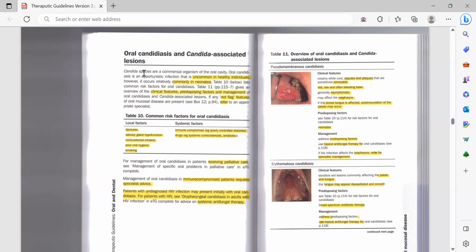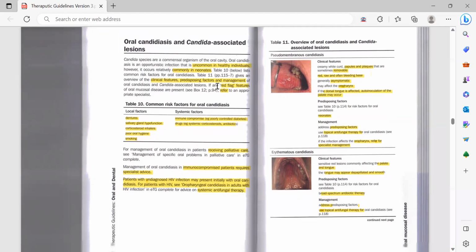Candida species are a commensal organism of the oral cavity, and oral candidiasis is an opportunistic infection. So, opportunistic infection, you know, right? These are the type of infection that happen when your body's immunity gets lowered. Whenever there is an opportunity, so it's like an opportunistic infection, and it is very uncommon to see in a healthy individual. However, it occurs relatively commonly in neonates.